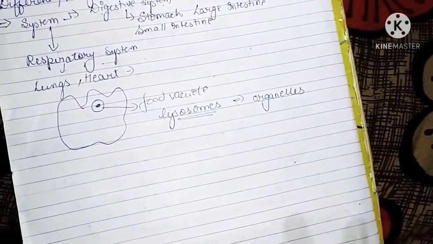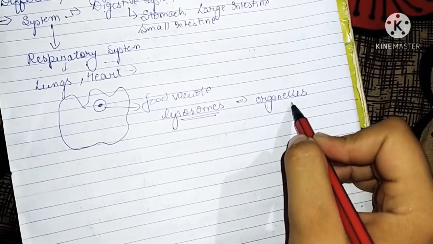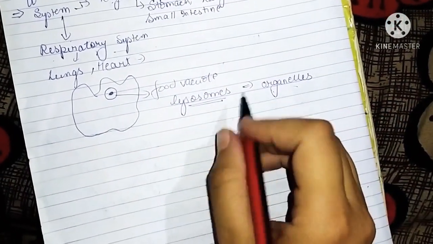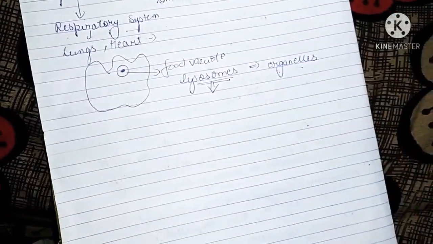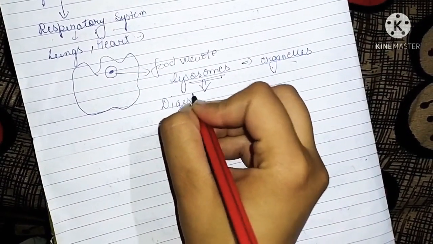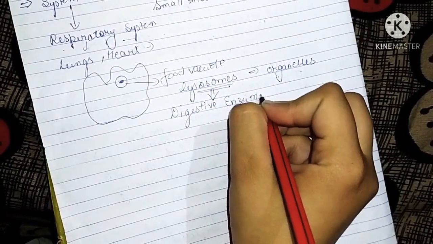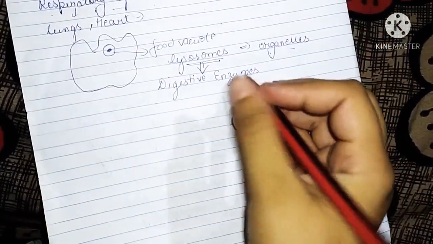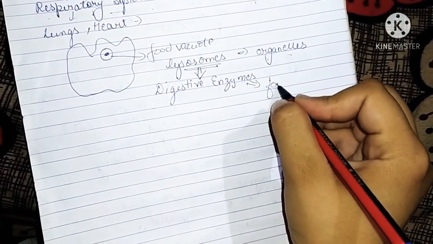So for now just keep in mind that lysosome is a kind of organelle which is present in a cell. This lysosome normally contains digestive enzymes and it is normally used to digest the food particle.